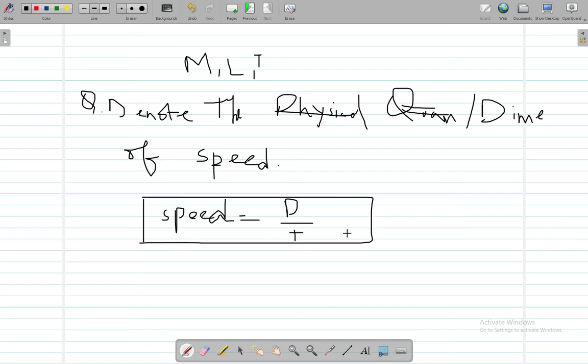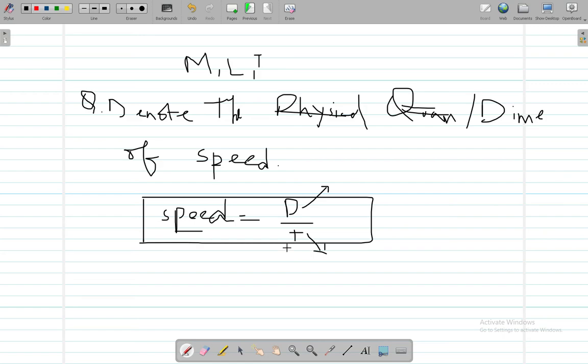What you have to do to figure out the dimension is that you have to actually take the base quantities. The base quantity is distance. A base quantity is something which has only a single unit. For example, distance is not a derived quantity, as I told in my previous videos. It is a base quantity. And time is also not derived, but speed is derived from distance and time. Like when we divide distance with time, we get speed. So speed is a derived quantity, but D and T, both of them are base quantities.